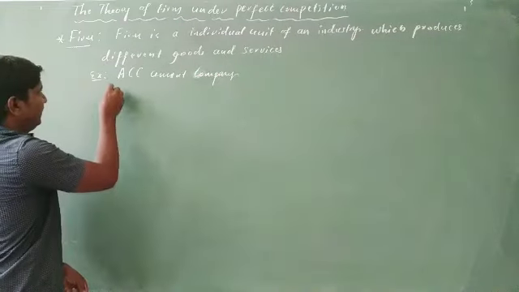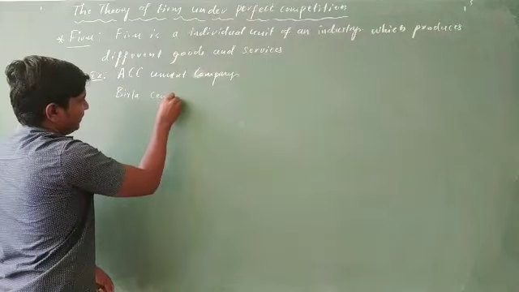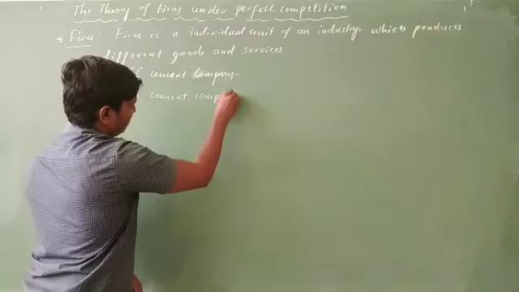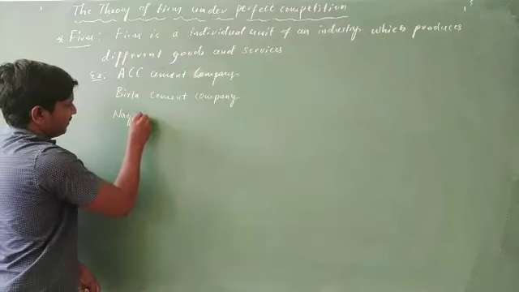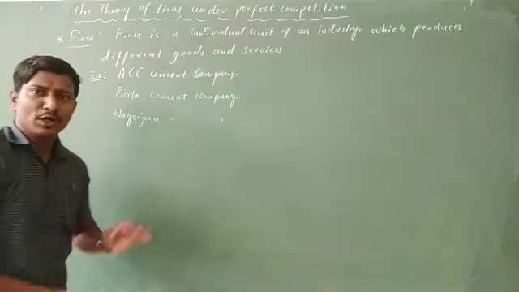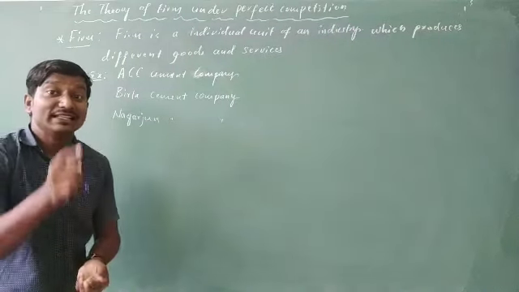ACC Cement Company and Birla Cement Company. Okay, the same way Nagarjun Cement Company. Like that, so many different companies or firms that we are going to quote in the cement